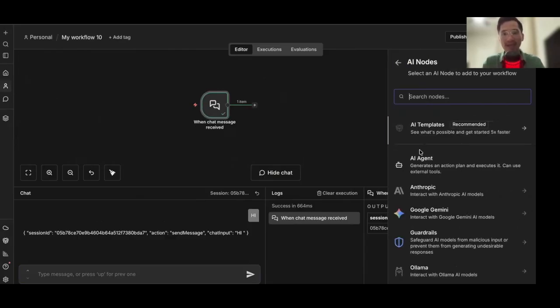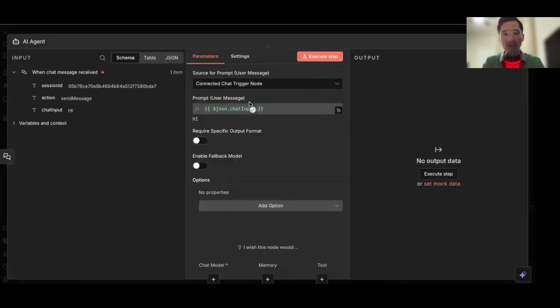And this is the cool part about n8n, it's AI first. So we're going to add in an AI agent node, and then we're going to connect the chat trigger node. Now, this has to be different if you're adding in a new app, say if it's Telegram or Slack or another chat messenger app. But for this example, we're going to keep it simple and then we're going to build off of it. But if you want to see how to connect a Telegram bot to n8n, check out my other video.